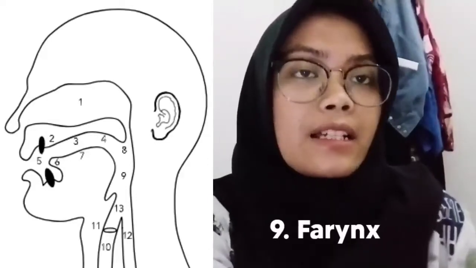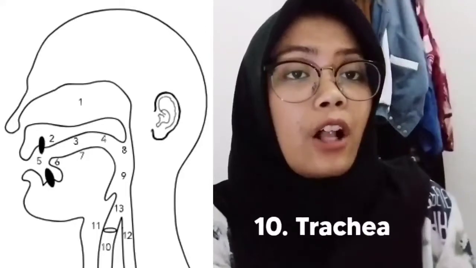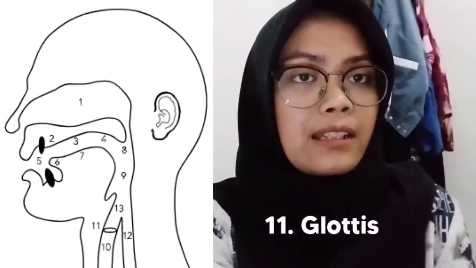The next is number nine, called the pharynx. The pharynx is used for respiration and for sound projection. Number ten is called the trachea. The trachea is used to carry the air in and out of the lungs. Number eleven is called the glottis. The glottis is part of the vocal cord, and the vocal cord is the continuation of the larynx.